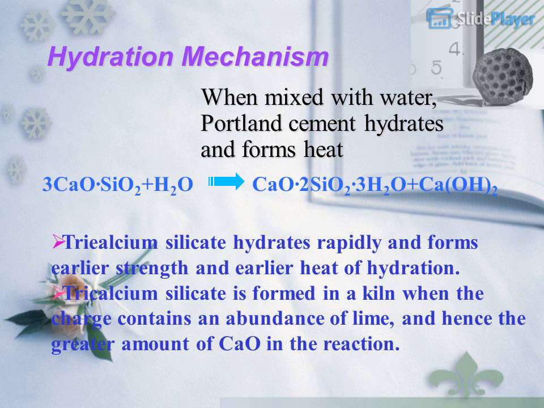Hydration mechanism. When mixed with water, Portland cement hydrates and forms heat. 3CaO·SiO2 + H2O → 2CaO·SiO2·3H2O + Ca(OH)2. Tricalcium silicate hydrates rapidly and forms earlier strength and earlier heat of hydration. Tricalcium silicate is formed in a kiln when the charge contains an abundance of lime, and hence the greater amount of Ca in the reaction.